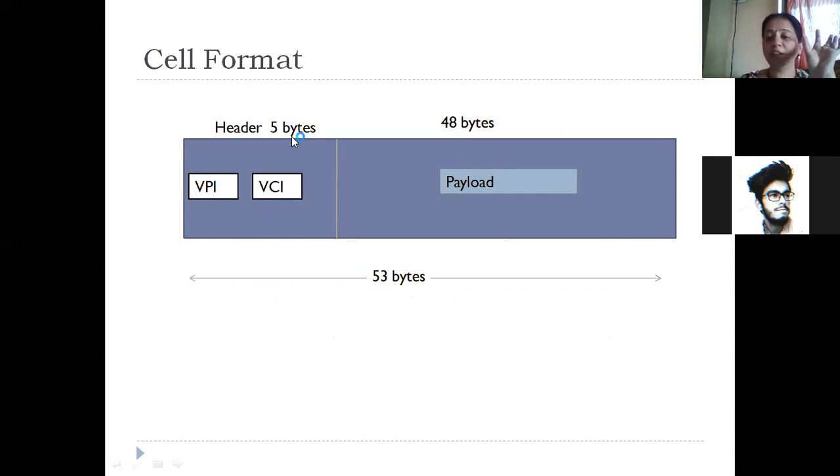The header part is only 5 bytes long. And what does the header contain? The virtual path identifier and the virtual circuit identifier. The remaining part is the payload part, which contains the actual data that you want to transmit, and it is made up of 48 bytes. So 48 plus 5, the total number of bytes in a cell is only 53 bytes. They are very, very small packets. That's why they are called cells.